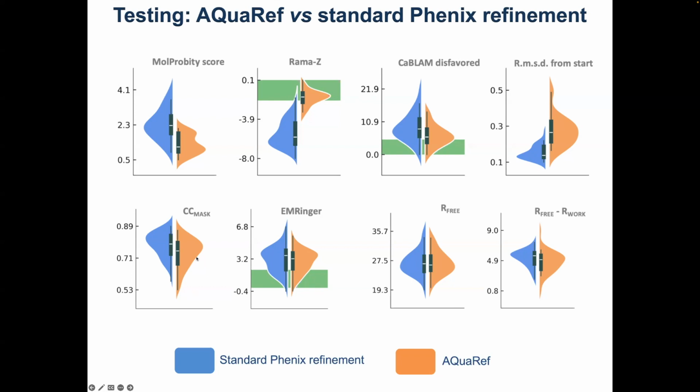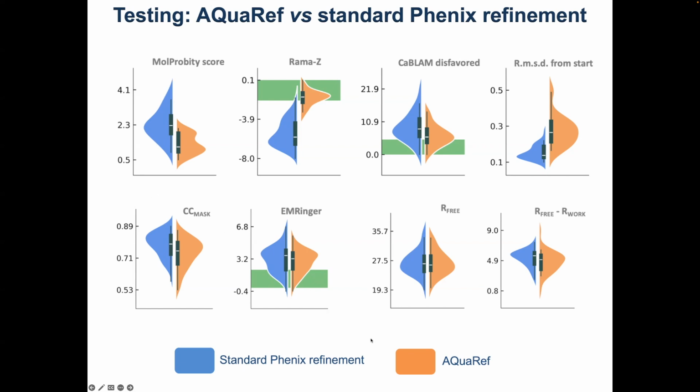So this plot, for example, shows that the models in the cryo field are typically overfitted against the data, at the expense of having poorer geometry.